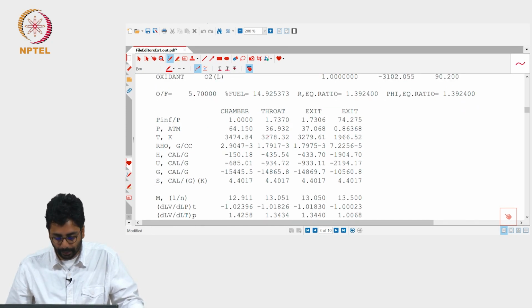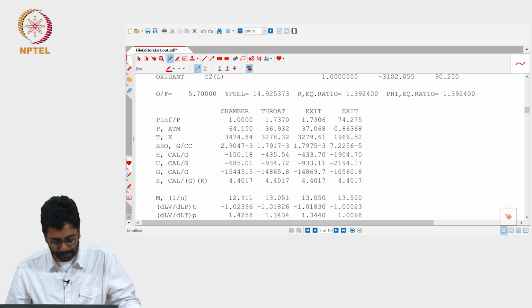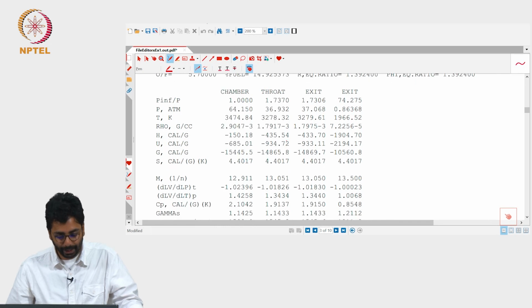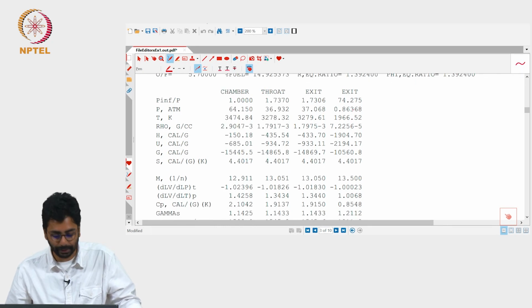It starts from 64. I am guessing that I have given the AE by AT correctly. So it starts at 64, at the throat it is 36. Well, this is for the AE by AT of 1. There is no expansion. I think we should look at the case where the exit pressure is 0.86. This is the optimal expansion case, I am guessing.